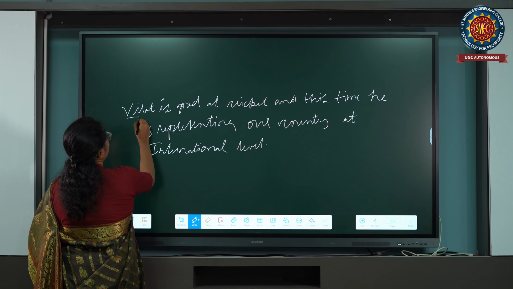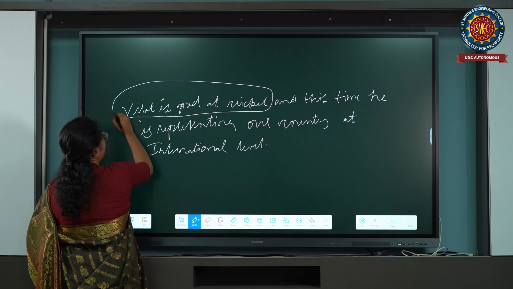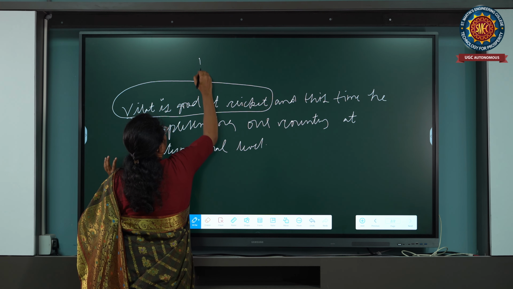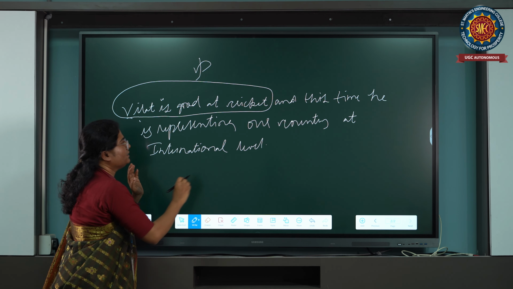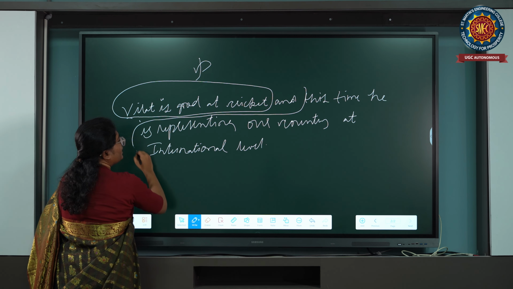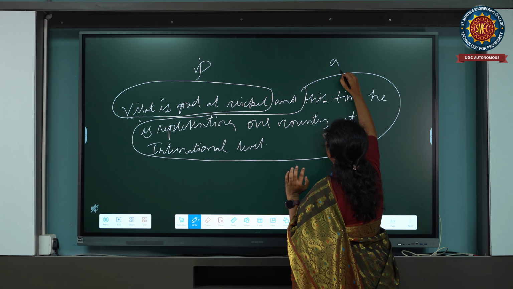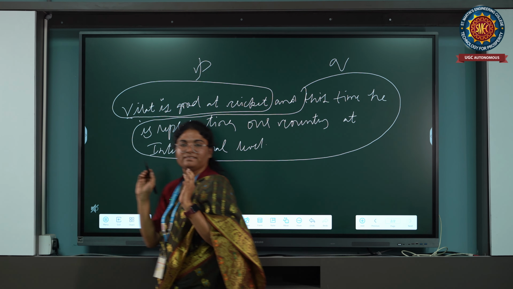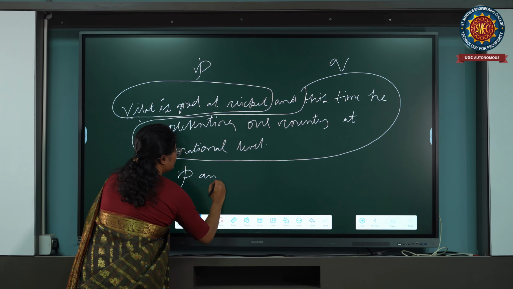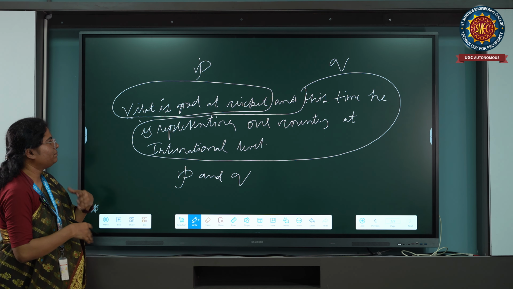Okay. Virat is good at cricket. Let us replace this particular proposition with P. Next, complete: this time he is representing our country at international level. Let us represent that with Q. Now read this: P and Q. As simple as that.